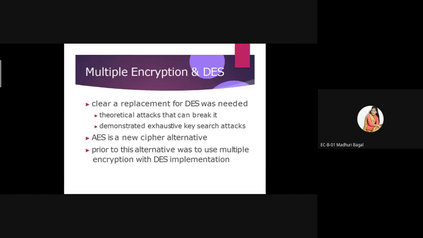So two keys are used in one single algorithm, and that is called multiple encryption. We use multiple encryption because, when we study the DES algorithm, practically it is not possible to hack it, but theoretically we can say an attack is possible on DES. So the replacement of DES is multiple encryption.